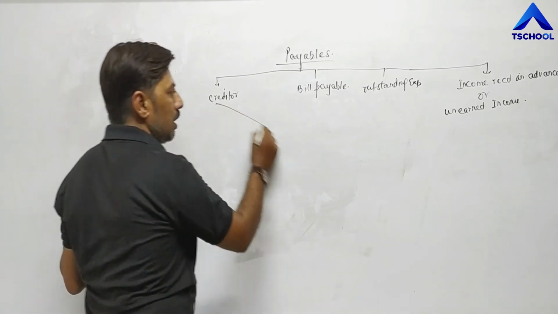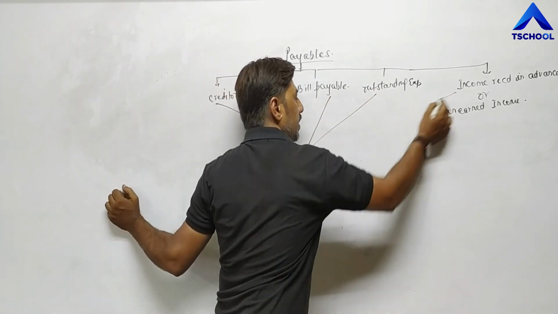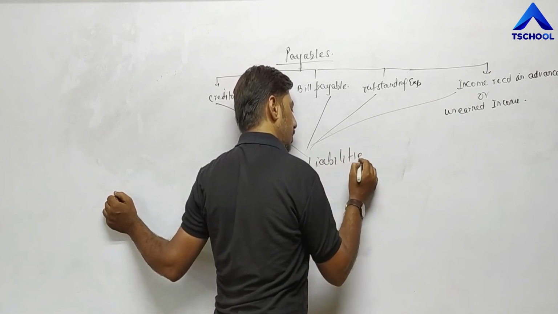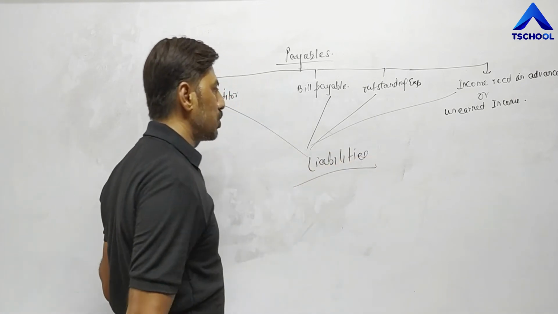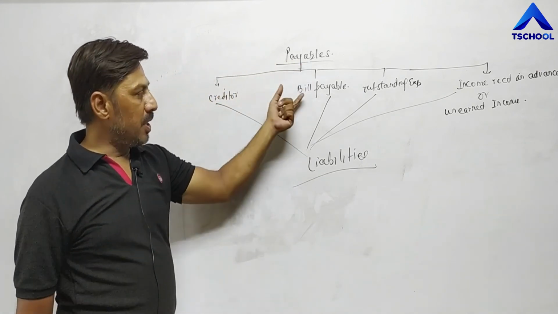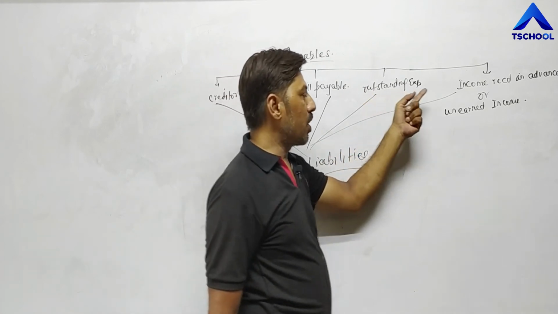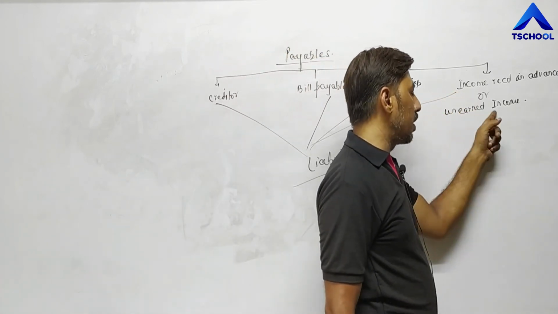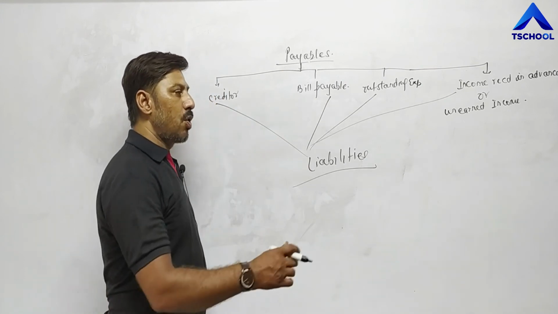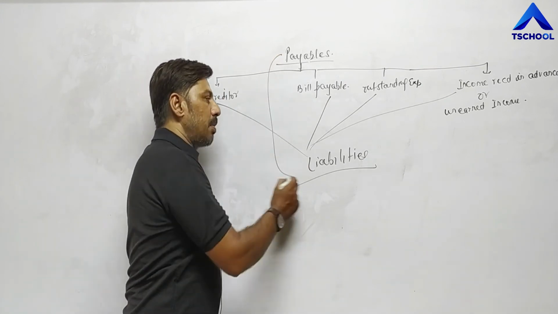And these are all liabilities, and these liabilities are also known as payables. Means creditor, bill payable, outstanding expense, or income received in advance or unearned income we have to return in future. That's why they are called payables, and payables are liabilities.